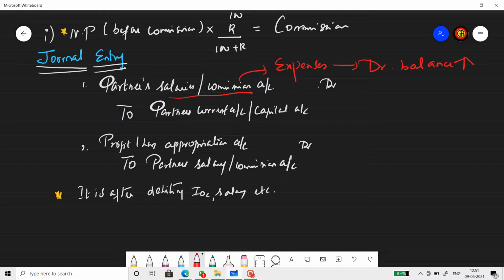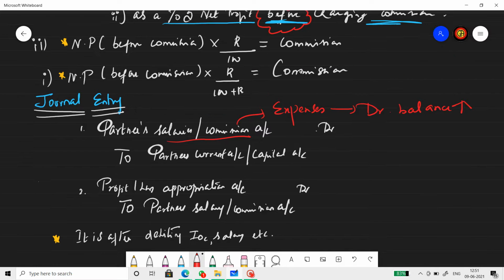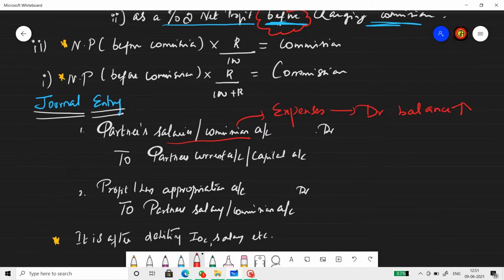Now you can see a small point down here where I have highlighted it with a yellow mark. The same yellow you can find over here. Here it is stated that it's net profit before commission. Usually the net profit is the profit that we get from the profit and loss account, which will be said in the question directly.